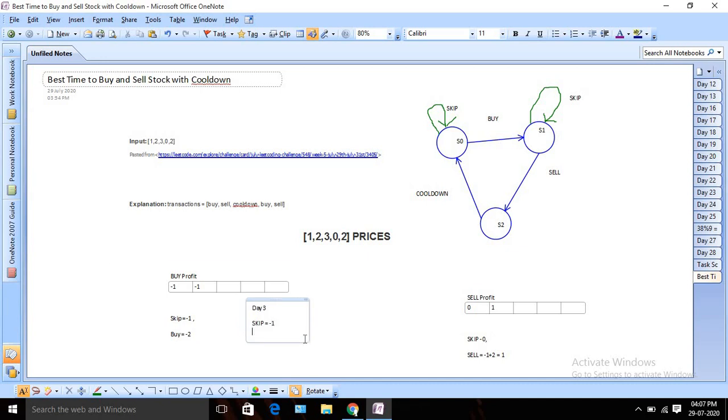And if I am going to buy it, now this condition comes in, the cooldown concept, right? If I want to buy on day 3, before that I need to sell it, right?